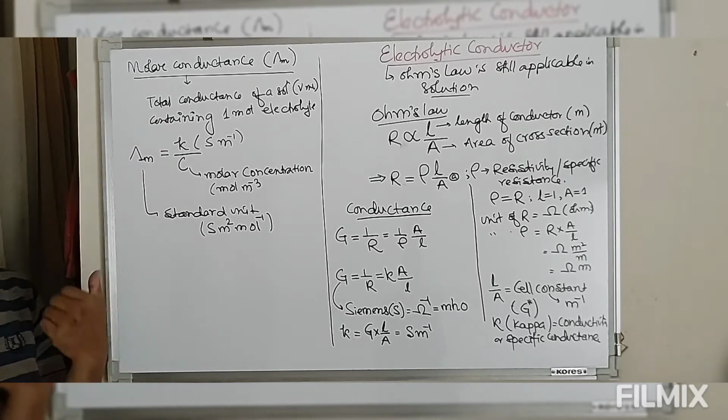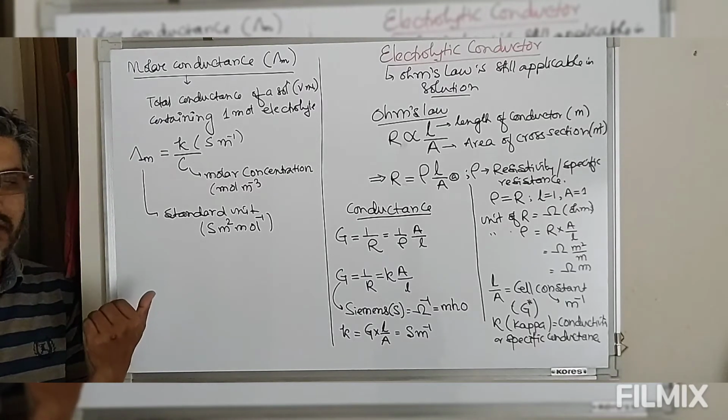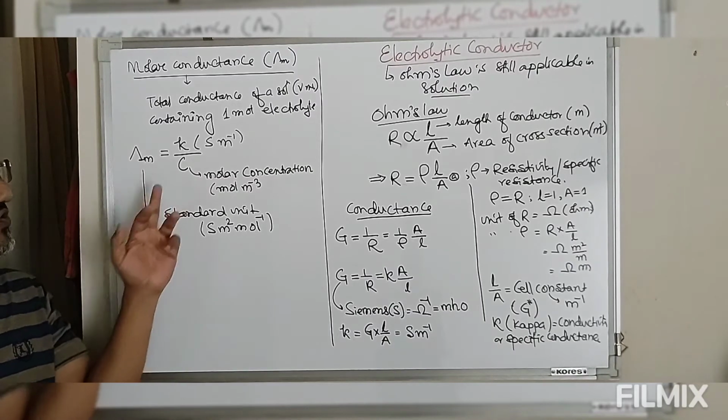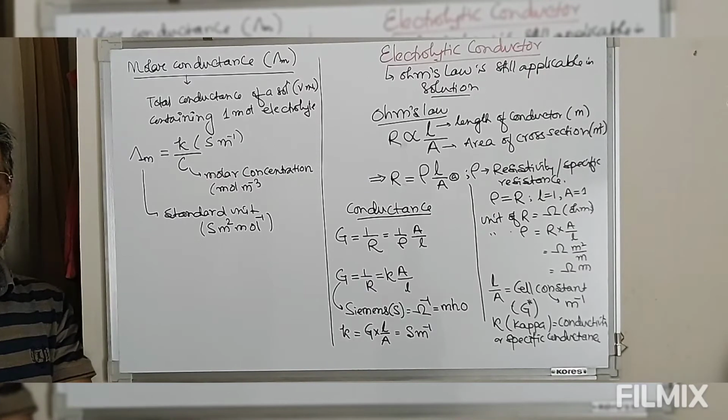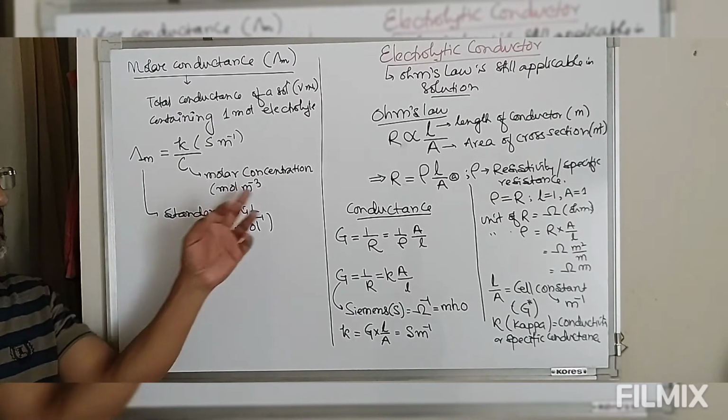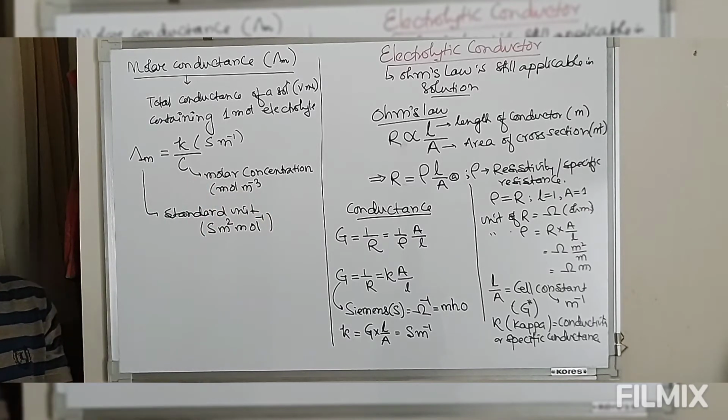But kappa, in most cases, is measured in terms of Siemens centimeter inverse, and molar concentration is defined as the number of moles dissolved per liter of solution. So instead of meter cube, we use liter.